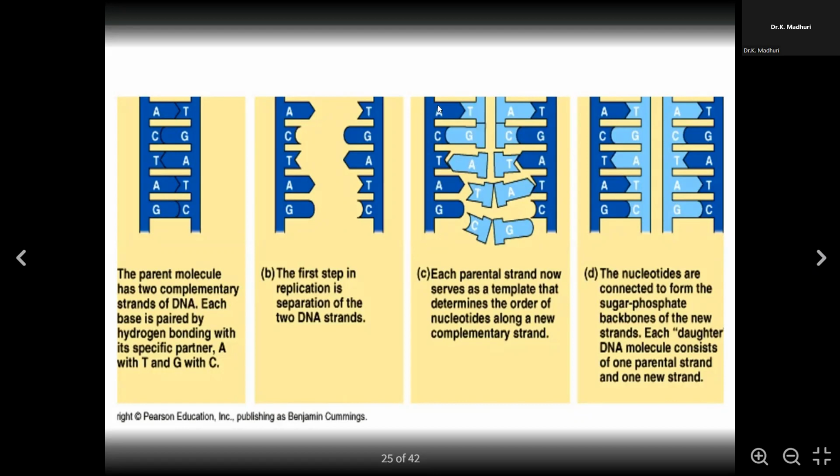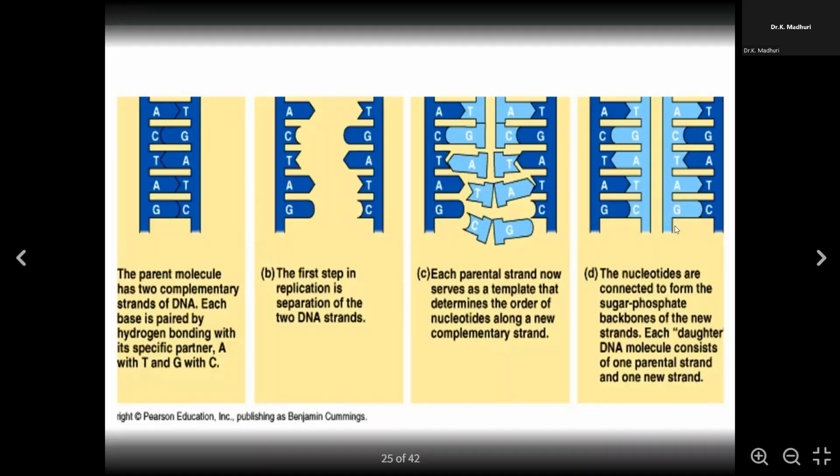So you can see the dark blue one represents the parent strand, and they serve as a template. And this determines the nucleotides which have to come on to the complementary strand. So as you can see in this one, you have A, C, T, A, G. So definitely the complement will be T, G, A, T, C. Whereas in the other strand, it is T, G, A, T, C, and the complement for it will be A, C, T, A, G. So you can see the A, T and G, C combinations.